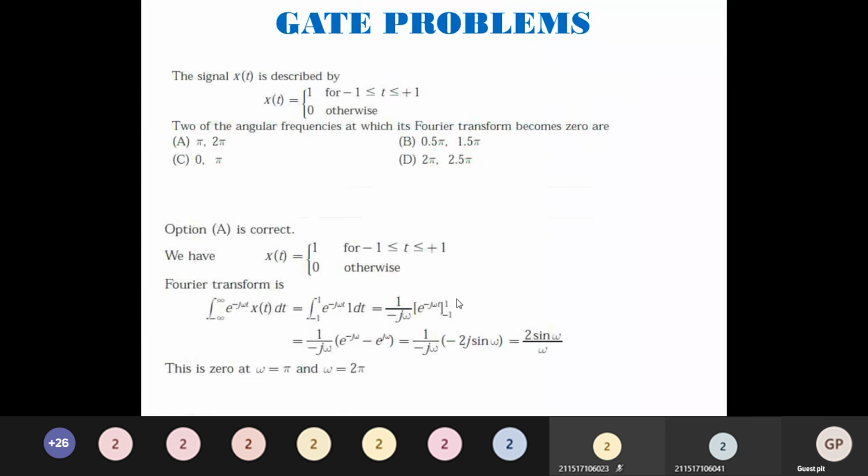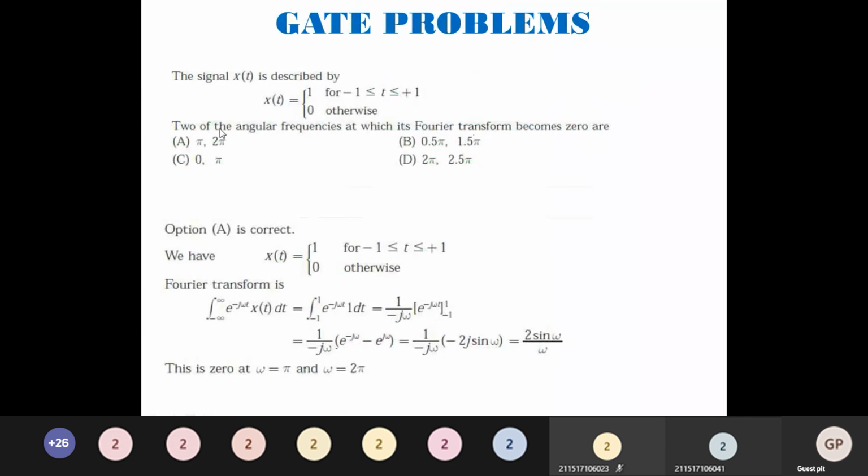Limits minus 1 to plus 1. Just substitute e power j omega, e power minus j omega divided by 1 by j omega. So if I have the minus symbol taken outside, you can rewrite it in terms of this. What is (e power j theta minus e power minus j theta) divided by 2j? It is sin theta. So I am rewriting it as 2 sin omega by omega.